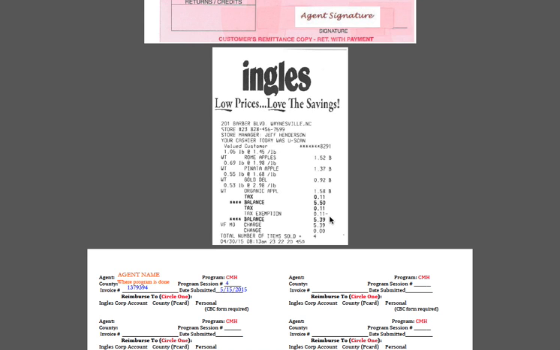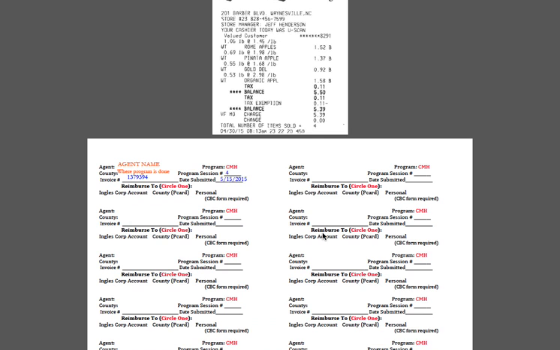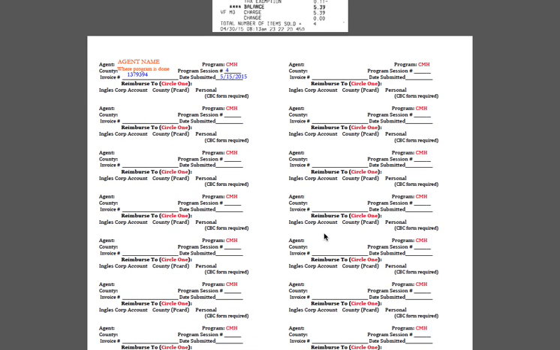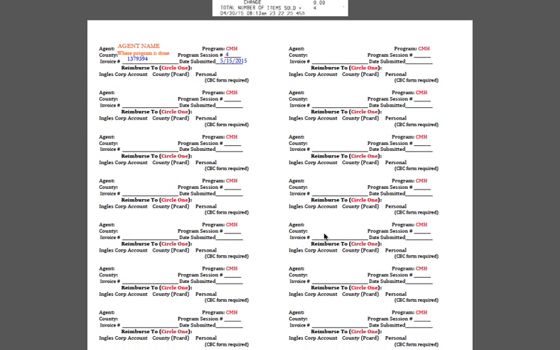Your packet will contain several sheets related to your program's operation budget. One of those sheets will be the program purchase ID labels. There will be a sheet of labels for each program that you sign up for. The labels will be partially filled in with the agent or educator's name, program, and the county in which the program is conducted.